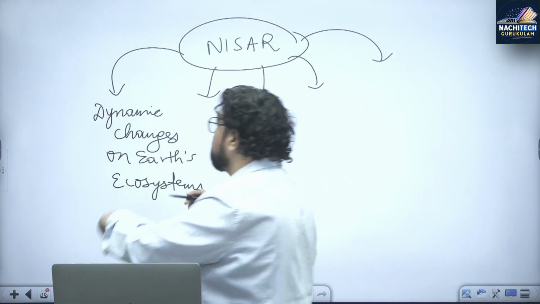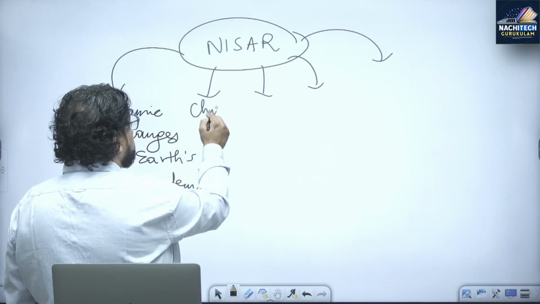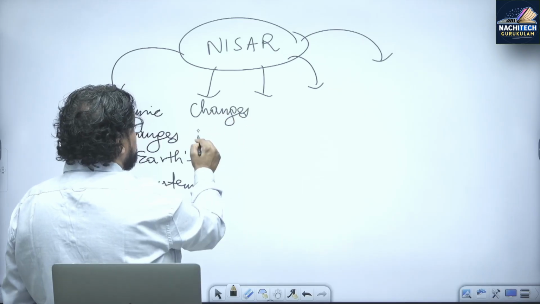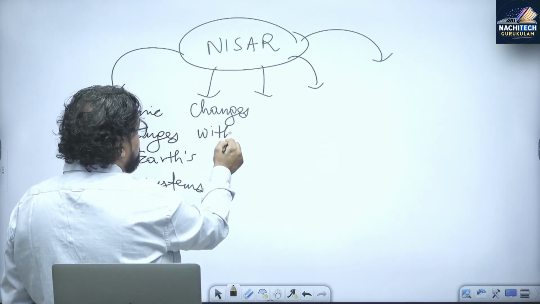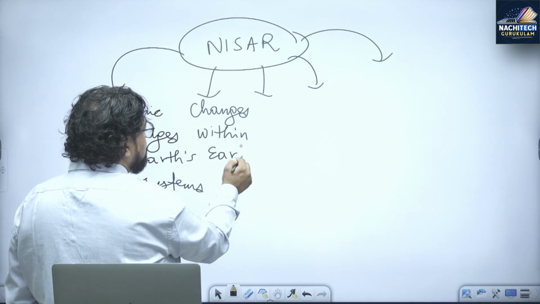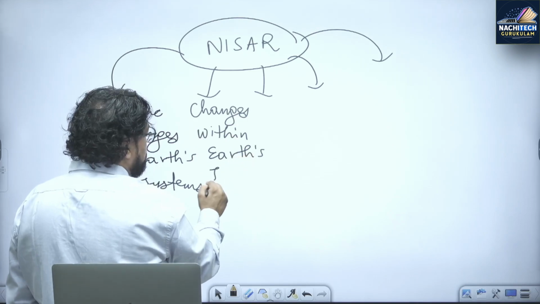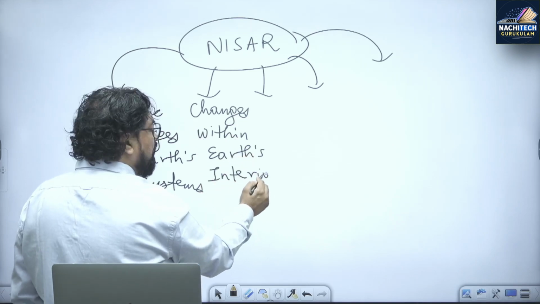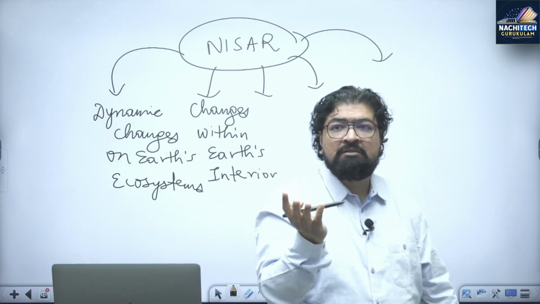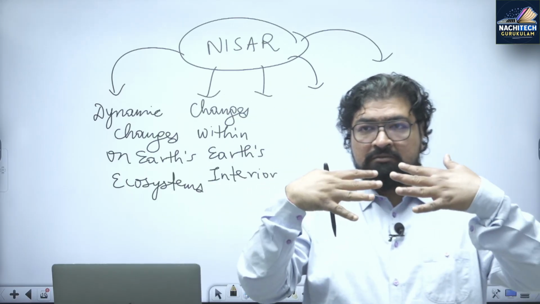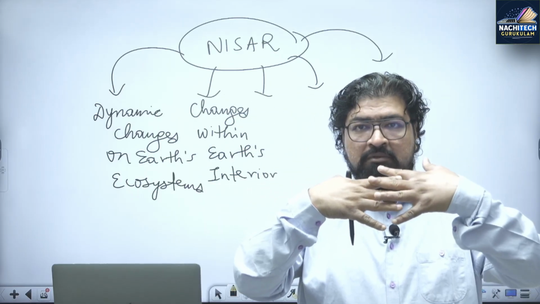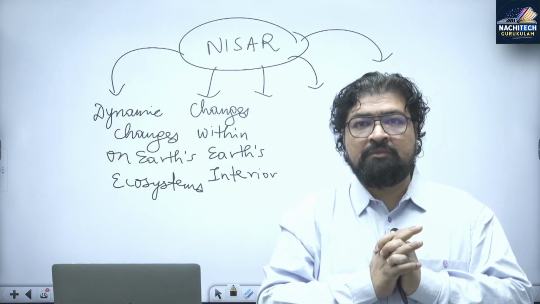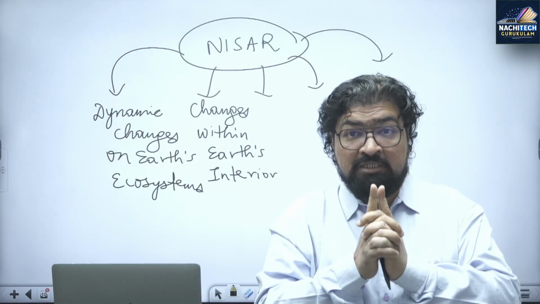Second thing is what? Changes within Earth's interior, particularly the crust. Now tell me, you have all read this one: plates. You know that one topic for disaster management this year is very, very important.